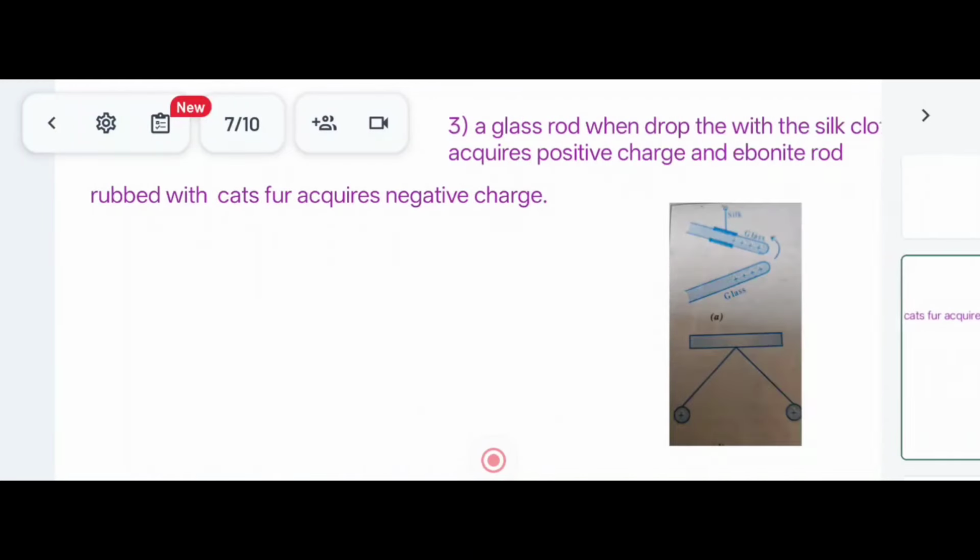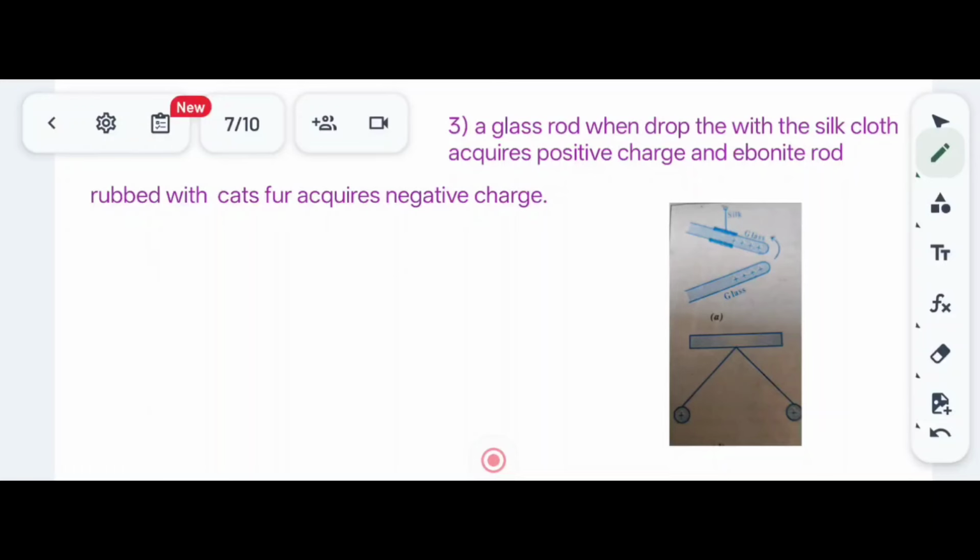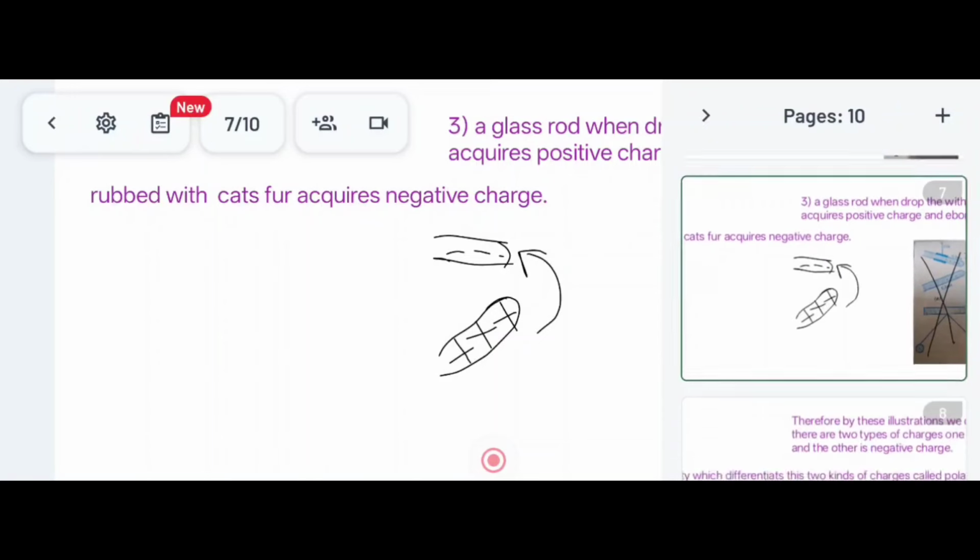Then I will take another. Now here you can see, if I take one ebonite rod which is rubbed with the cat fur, and a glass rod which is rubbed with a silk cloth, it will acquire positive charge. So they both attract each other. Okay, and so this is not the correct figure. I will find the correct figure.